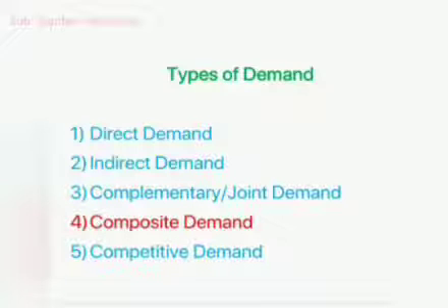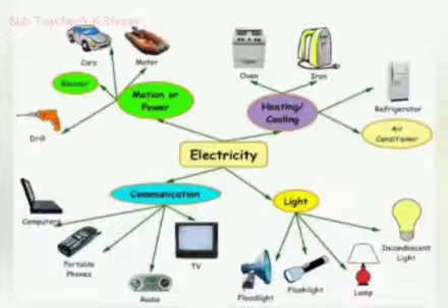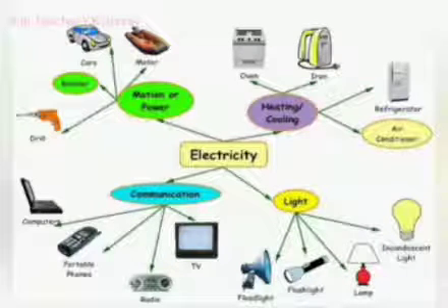Then the next one, composite demand. What is meant by composite demand? Listen carefully. The demand for a commodity which can be put to several uses is known as composite demand. For example, electricity is demanded for several uses such as light, fan, washing machine, etc.